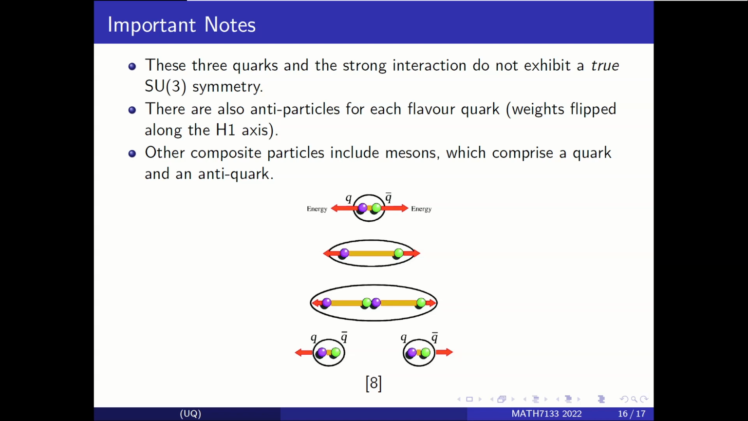Furthermore, we can also take the tensor product of this antiquark representation with a quark representation to get another particle. These particles, which comprise a quark and antiquark, are known as mesons, and there also exists a meson octet in the eightfold way.